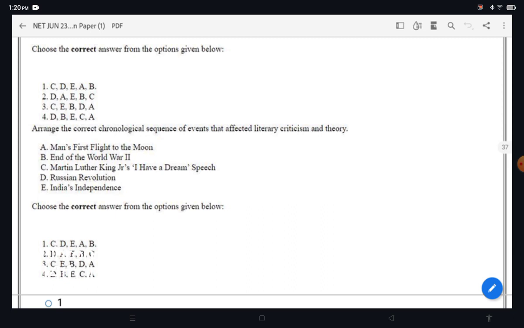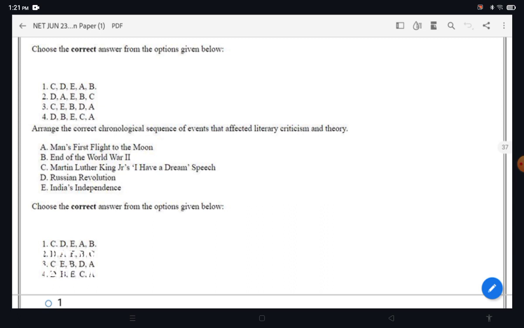So first of all, if you try to attempt the chronological questions, you have to have a deep knowledge of the historical events, the facts, and the writers and their works. I know that this exact quiz will not come again, but if you know the events and the historical background, you can attempt similar questions which can be asked in NET. Here I am only taking one question, which I have taken from 14 June morning shift 2023. You have to arrange the chronological sequence: A, man's first flight to the moon; B, end of World War II; C, Martin Luther King Jr.'s I Have a Dream speech; D, Russian Revolution; and E, Indian independence.